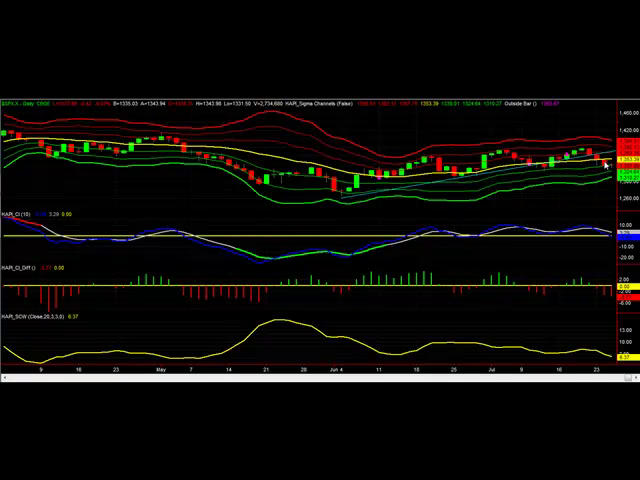That's going to be resistance, and that would be our target on the upside for this downturn that we're facing so far. On the downside, we're looking for breaking the 1320 level and then 1310.